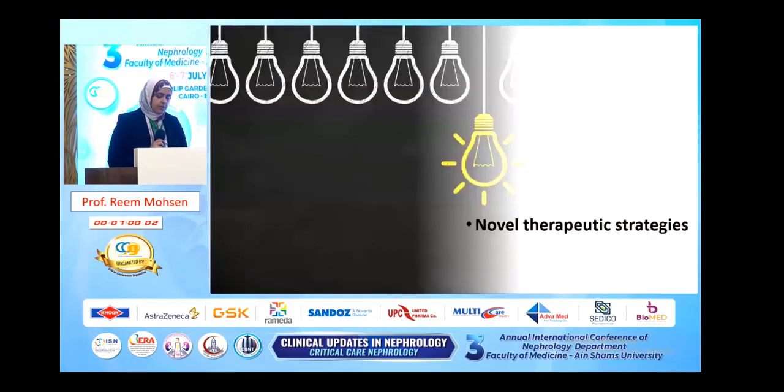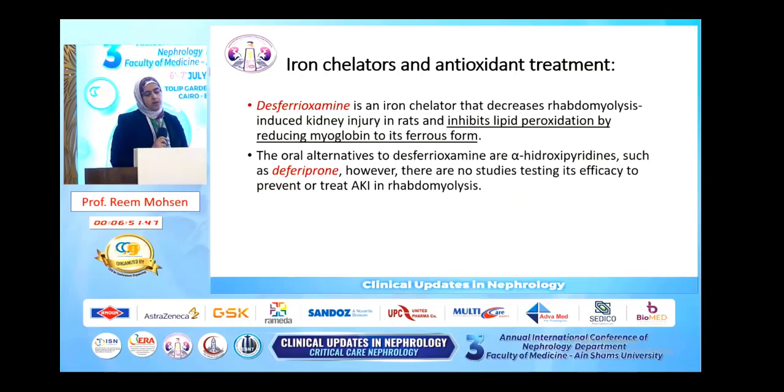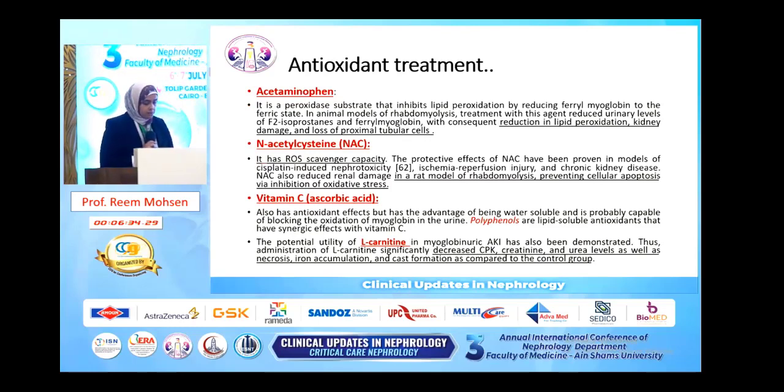What about the novel therapeutic strategies? By novel here, I mean there are compounds that we know, but it is novel to be used in the setting of rhabdomyolysis. For example, the iron chelators and antioxidant treatment, such as deferoxamine. It inhibits lipid peroxidation by reducing myoglobin to the ferrous state. Also, deferiprone, the oral form of deferoxamine, is used, but it's not tested yet in AKI. Antioxidant treatments such as acetaminophen, N-acetylcysteine, and vitamin C all act by decreasing lipid peroxidation and decreasing the reactive oxygen species to decrease the inflammation and inhibit the pro-inflammatory cytokine release.